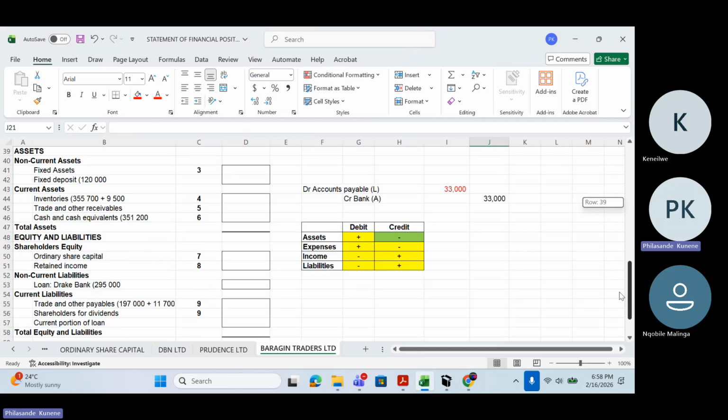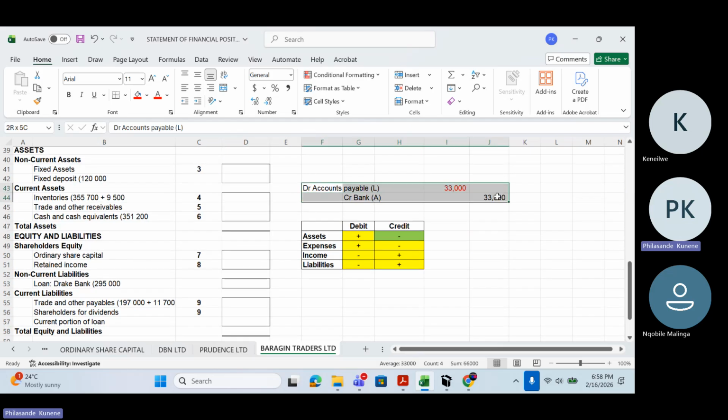So this journal entry that I record whenever I issue a check, the reason why we deal with post-dated checks, remember those are the checks you will find on the CPJ, but you're not going to find them on the bank statement because the amount has not been withdrawn. So it won't reflect on the bank statement, but I've already recorded it on the CPJ.